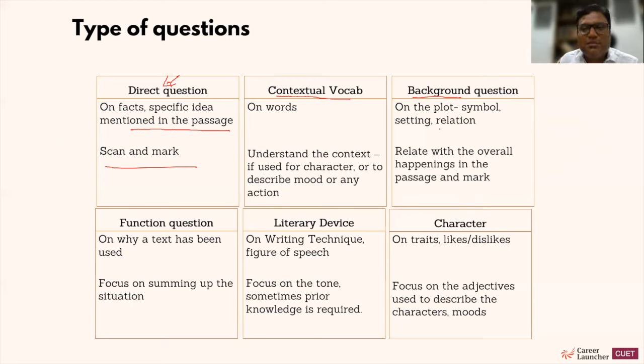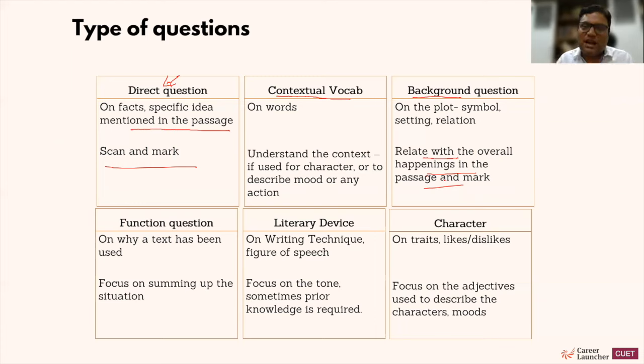On the plot, symbol, setting, or relation. So what kind of motive is getting repeated? Why this particular thing has been used as a symbol in the entire plot? Of course, it has some significance. So the question relates to that. So relate with the overall happening in the passage and then mark.